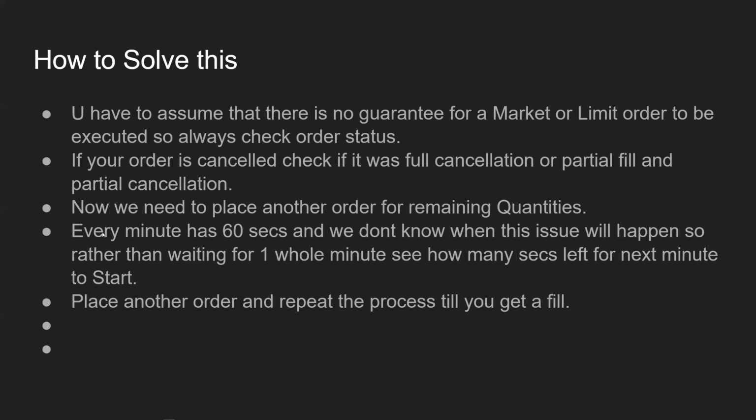Now, the next step is, every minute has 60 seconds and we don't know when this issue will happen, right? In this 60 seconds, this issue can happen on the 55th second or it can happen on the first second. So rather than waiting for one whole minute, what you should do is see how many seconds are left before the next minute starts. And as soon as the next minute starts, you place an order, right? Now you follow this process till you get your entire order filled, right? So this is a very simple way we can handle the execution range cancellations.